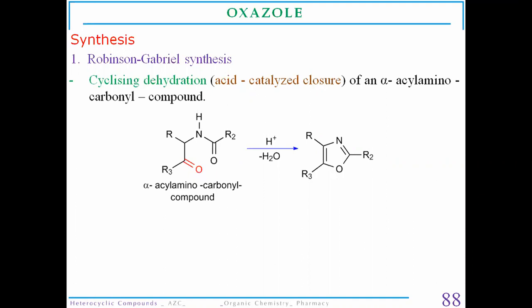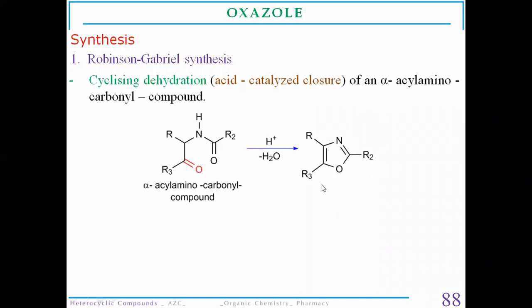In this method, we involve the use of an alpha acyl amino carbonyl compound, which undergoes cyclization and dehydration. So these two ketone groups, or these carbonyl groups, will cyclize together with the removal of a water molecule.